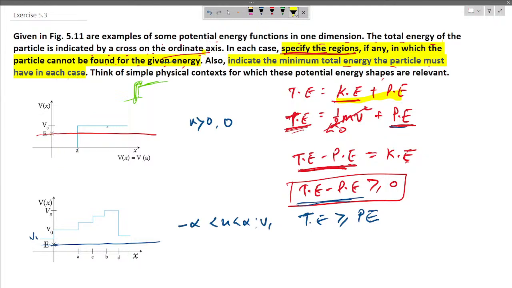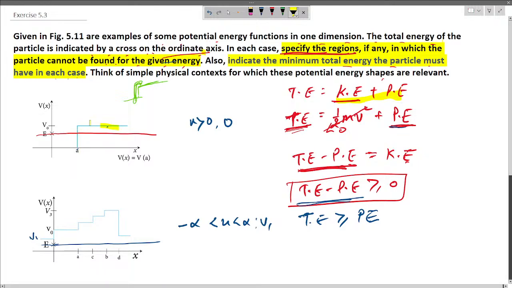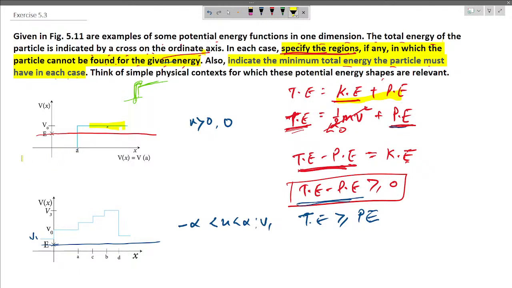So in the first diagram we see that after the x equals A position, the energy of the particle is higher than the total energy. So this zone is completely impossible. So the particle is going to be here, that is from 0 to A, or from the negative side of the x-axis to A.